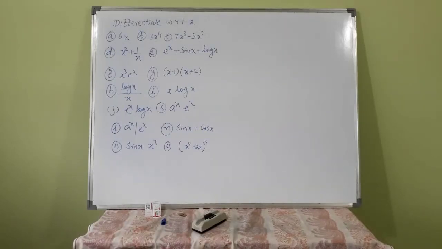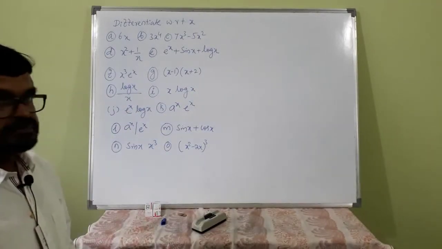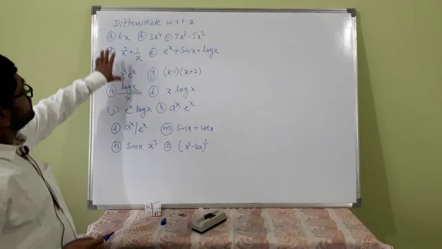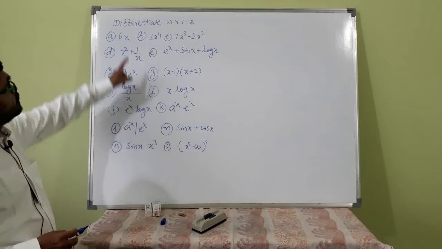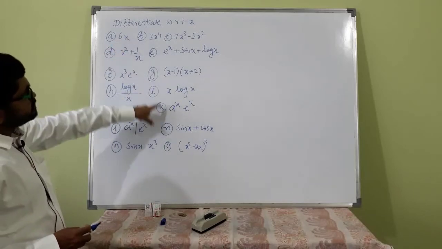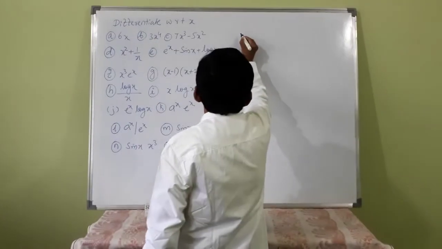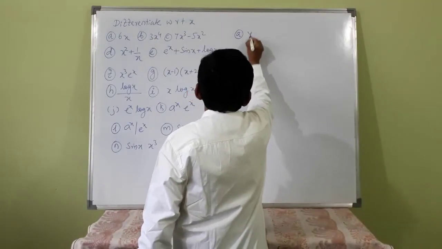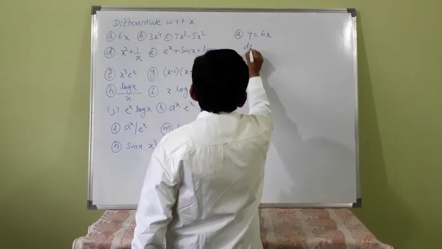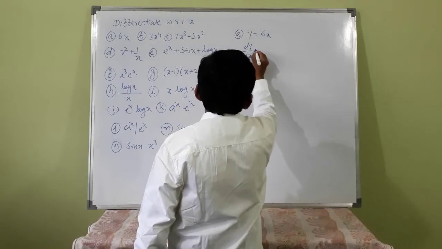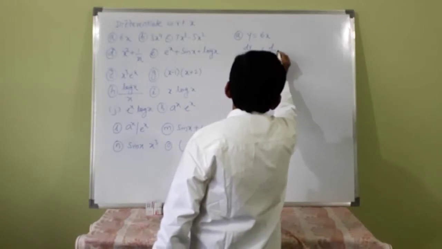Let us consider some simple examples to make the theory clear. Suppose these are some functions, y values. You have to find the derivatives of these functions, differentiate with respect to x. In the first case, a, suppose y is equal to 6x, dy by dx is 6 into d by dx of x.